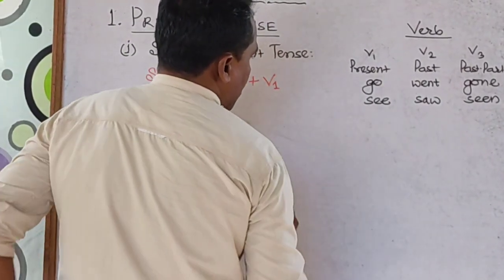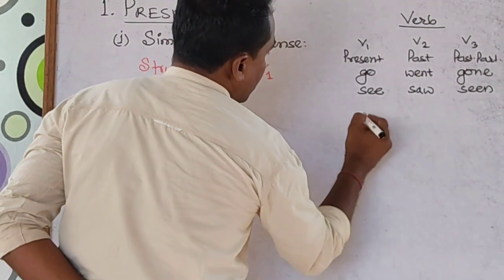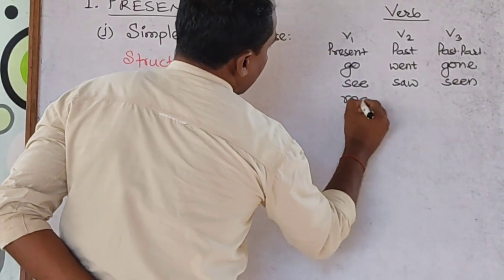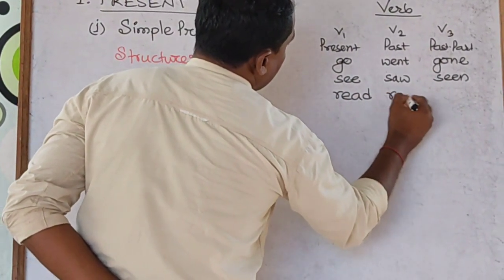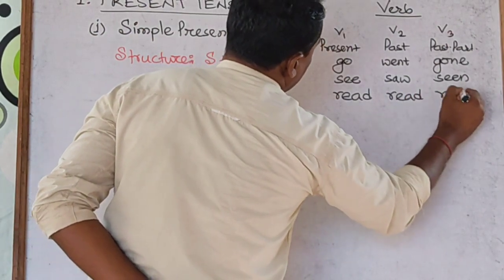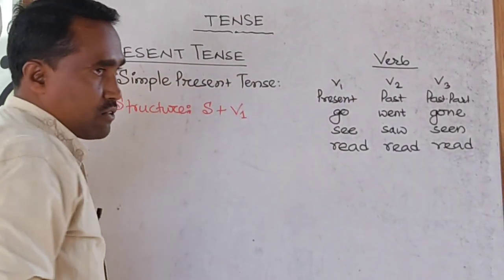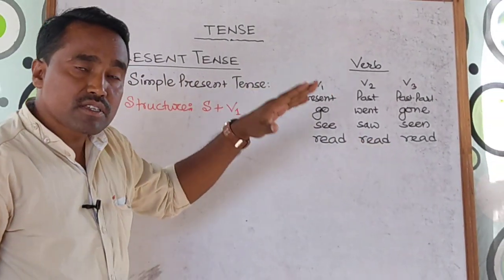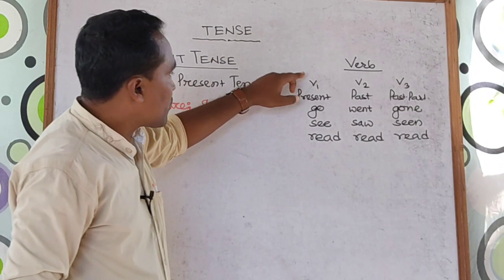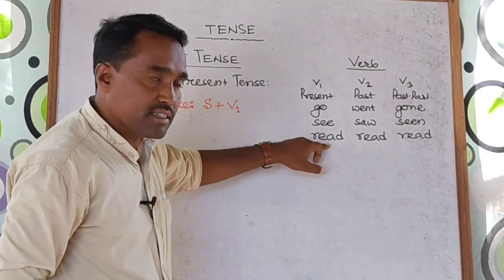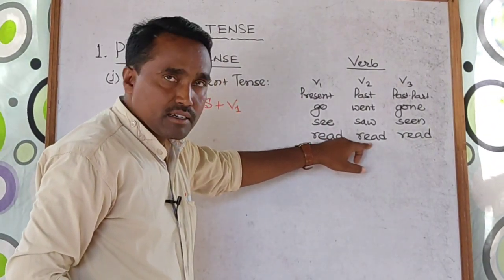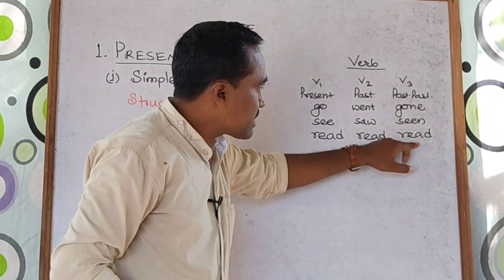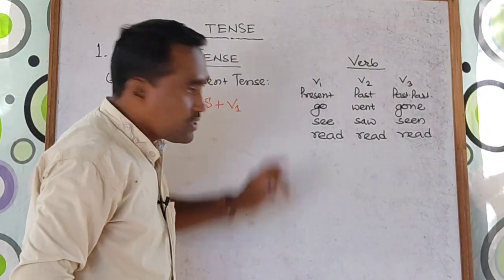Check out a few more examples, a few more verbs. Read, read, read. Look at it, the spellings are the same but the pronunciation must be different. For V1 you should read as read, this one is read, this is also read. So these are called the strong verbs.